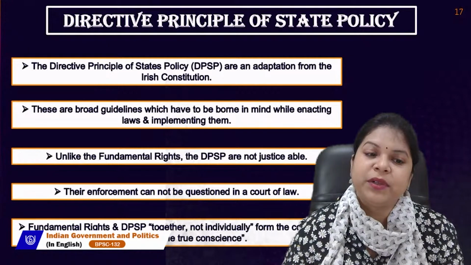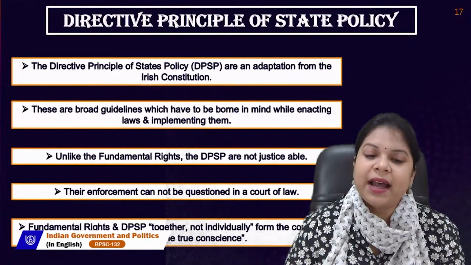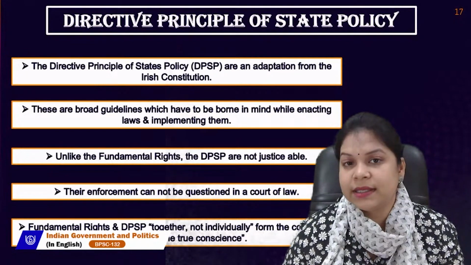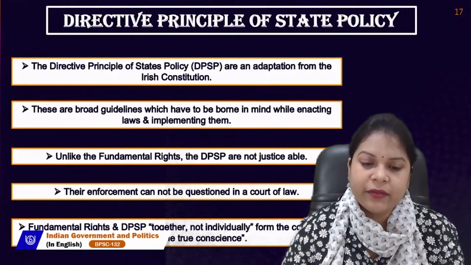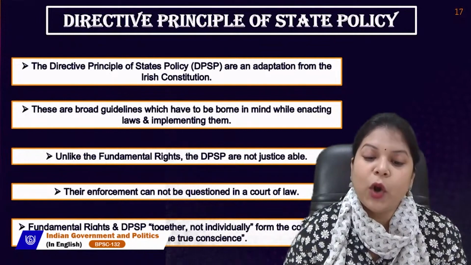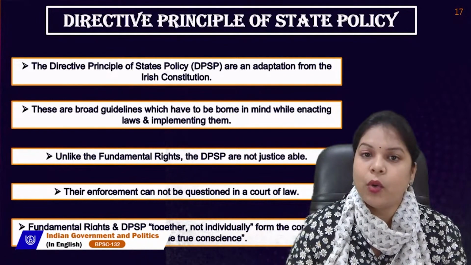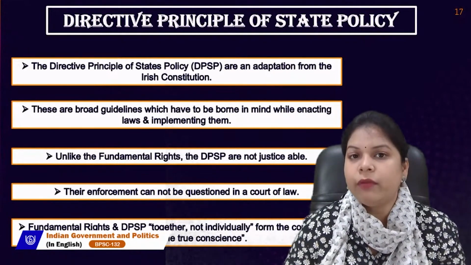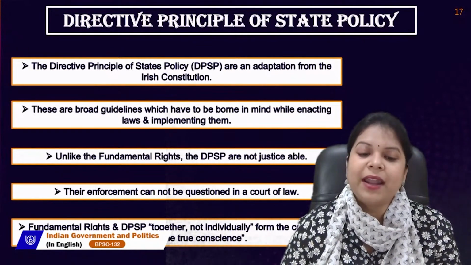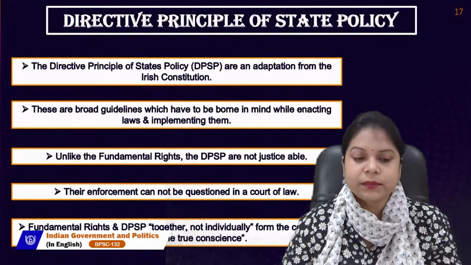So what is the difference I was talking about between fundamental rights and directive principles of state policy? It is that the directive principles of state policy are not justiciable. That means if it is not fulfilled, you can't go to the Supreme Court for its enforcement. So there is a difference. Also, their enforcement cannot be questioned in a court of law. If the guidelines provided by the directive principles are not fulfilled by the government, one cannot question that in a court of law.